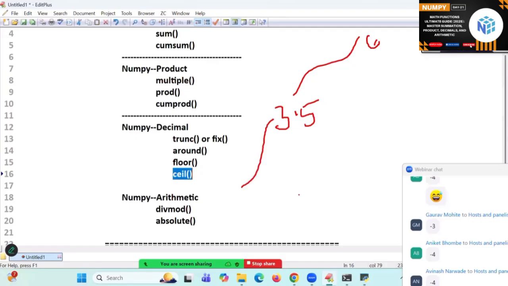What is the floor? 3. Okay, so for 3.0 the nearest lowest value is 3, and the nearest highest value is 3 only. Okay, we'll check it out.